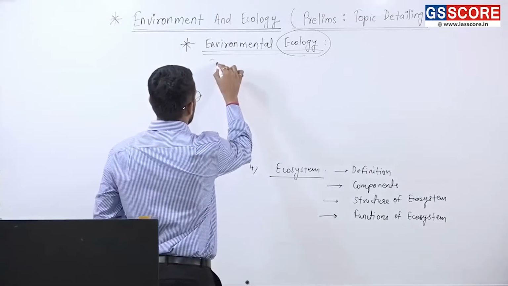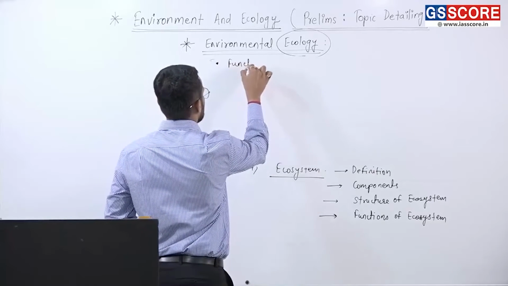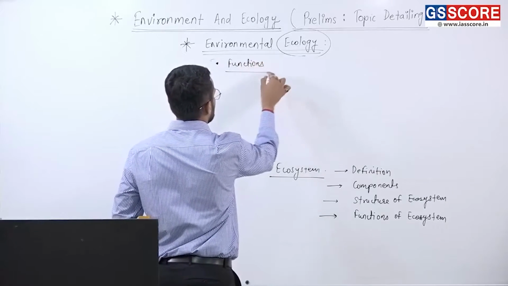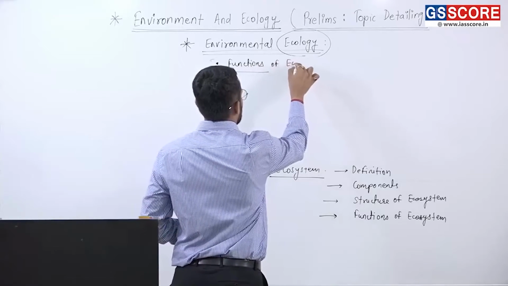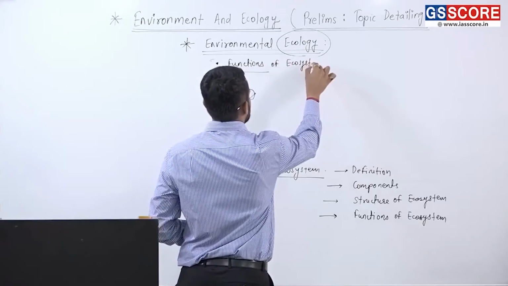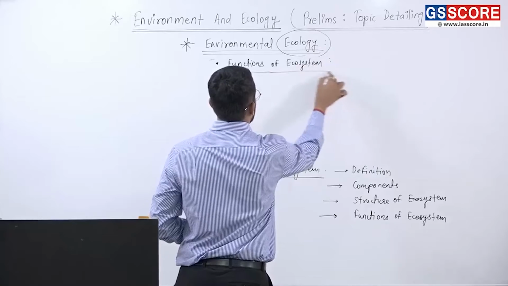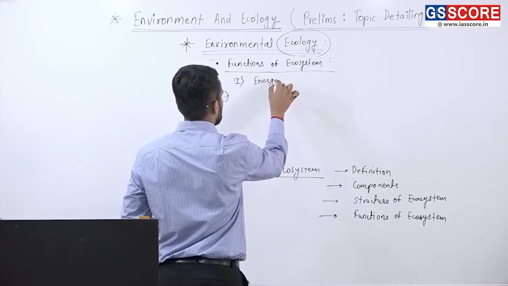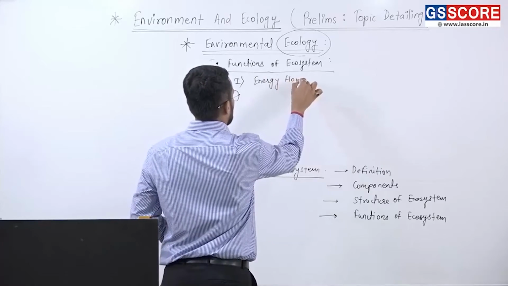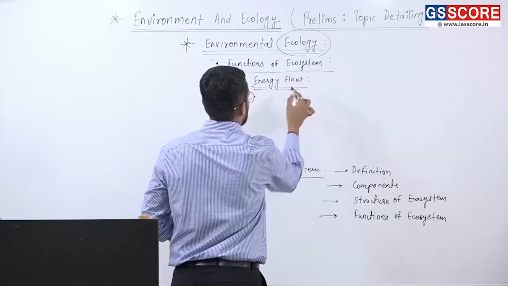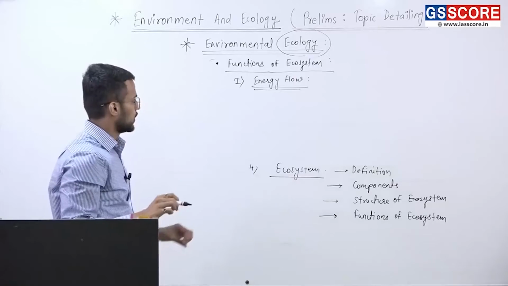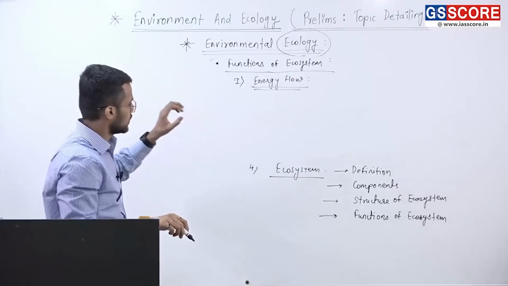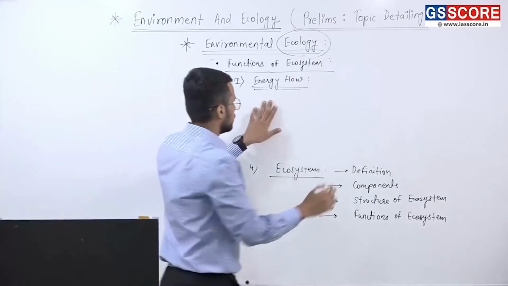Which functions of ecosystem are important from the exam's perspective? First and the most important function is energy flow. So what are the subtopics that are important under energy flow?